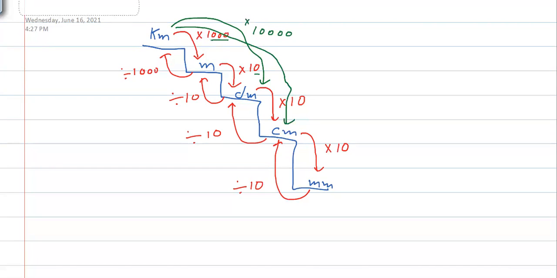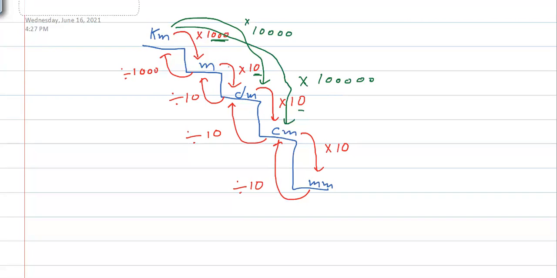So what you will do, look, from kilometer to centimeter is coming 1000, then 10, then another 10. So it will become, you need to multiply with 100,000 if you are converting from kilometer to centimeter.